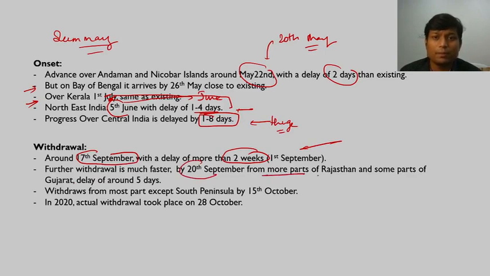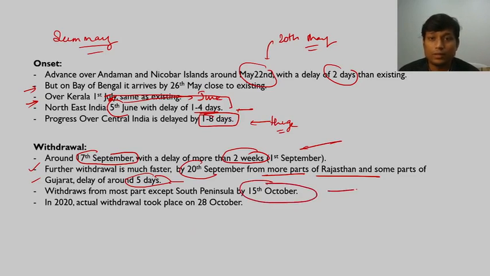By 20th of September, from areas like Rajasthan and Gujarat withdrawal has already taken place, but these new dates are again 5 days late. So there is a delay of around 5 days. Now monsoon completely withdraws from most parts except the southern peninsula by 15th of October, right?